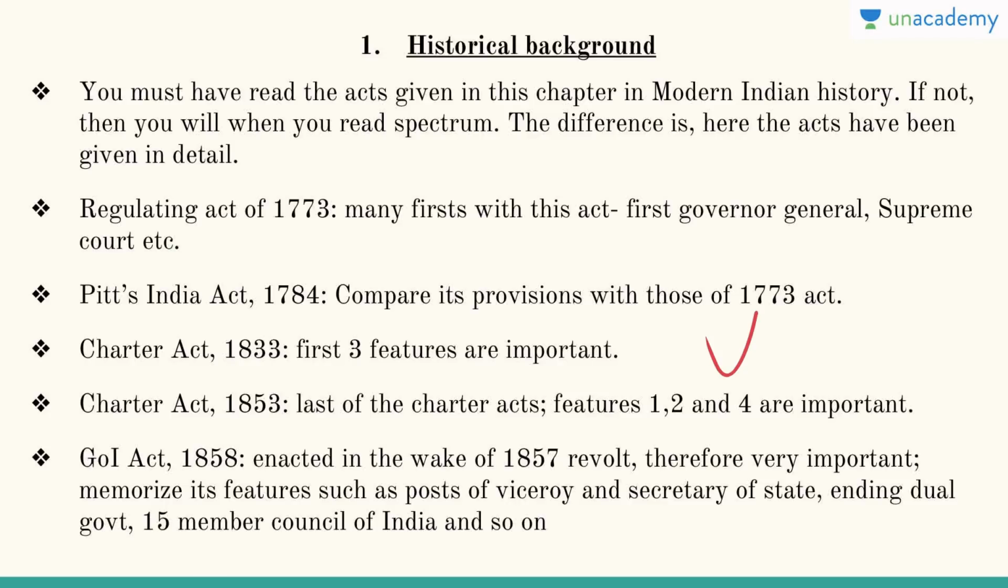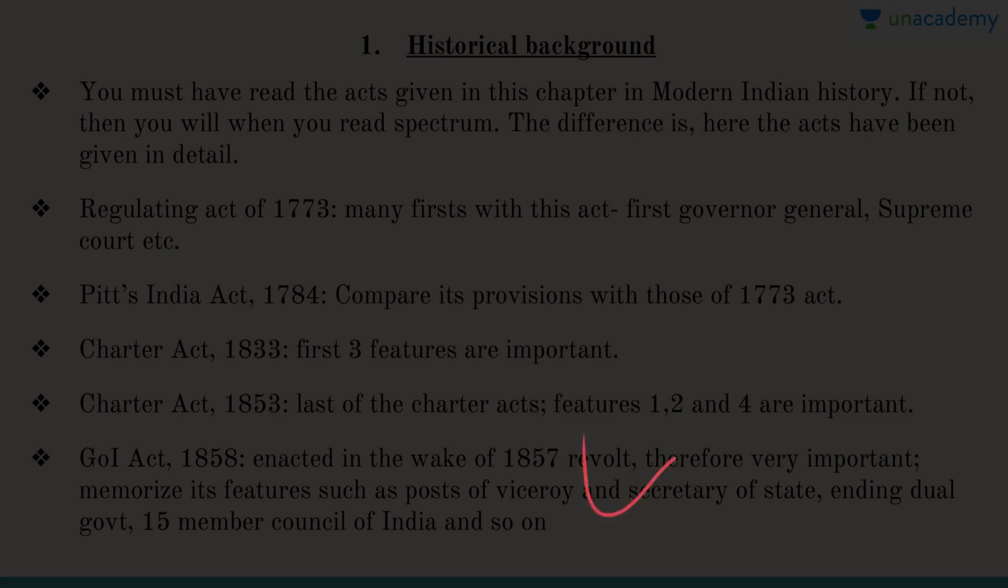Then Government of India Act 1858, it was done in the wake of the 1857 revolt. Everybody knows about this, and if you read the book, you will further reinforce this. So therefore it is very very important, like the Crown took sovereignty over India, and try to memorize its features like post of Viceroy and Secretary of State, ending the dual government, 15-member Council of India, and so on. There are a lot of features in the historical background.